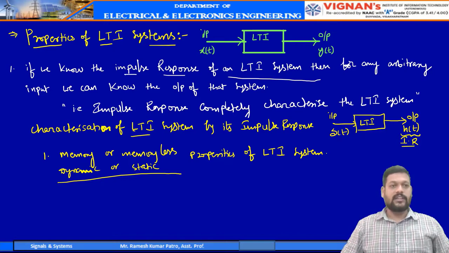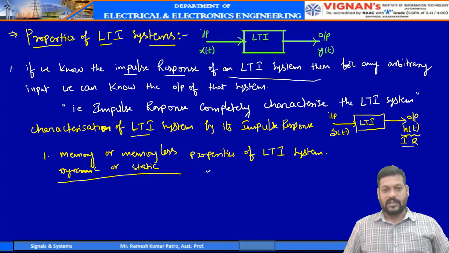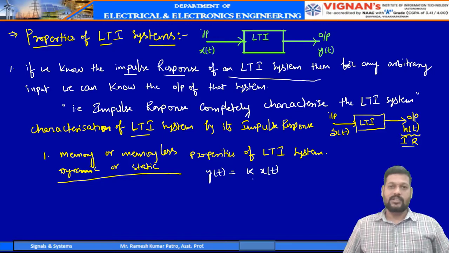If we recall the definition of a memoryless or static system, a system is said to be memoryless or static if and only if at any instant of time the output is dependent on the input at that particular instant of time. So a possible relation of output and input is that the output is dependent on the input, but it can be magnified by some constant. This is the only way to define the system as a memoryless system.